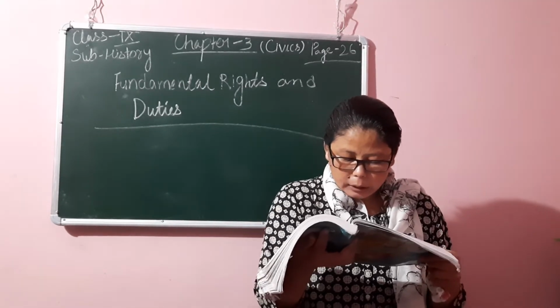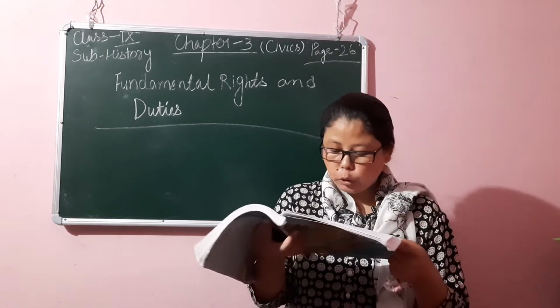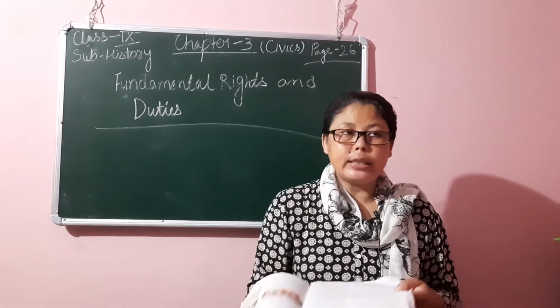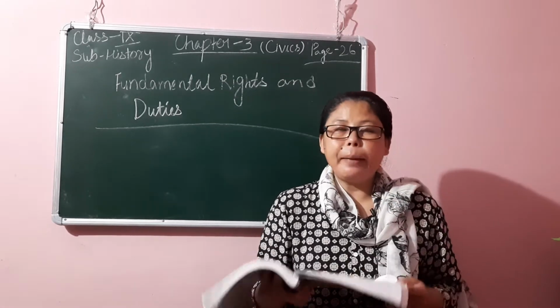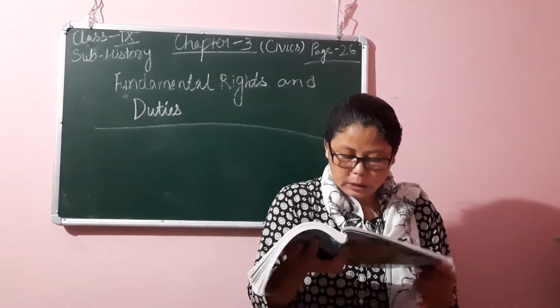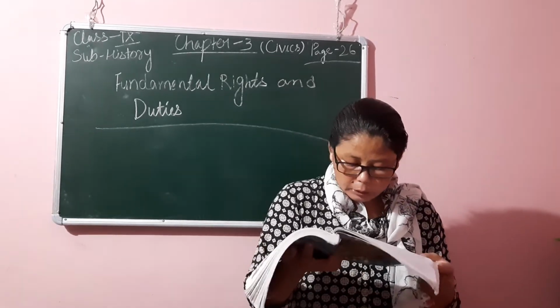Article 27 said that no person should be compelled to pay taxes, the proceeds of which are specifically appropriated in payment of expenses for the promotion or maintenance of a religious denomination.